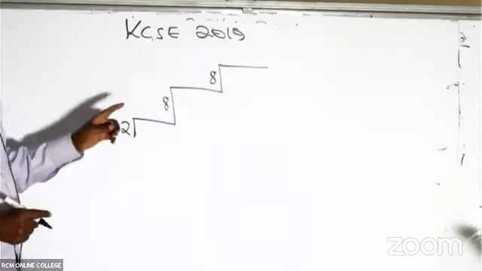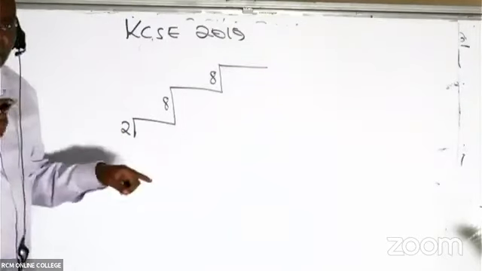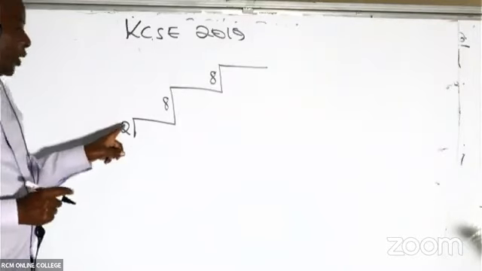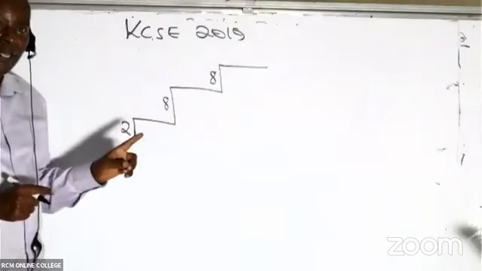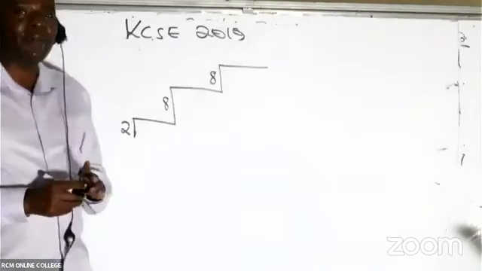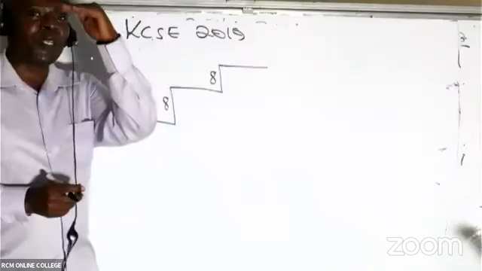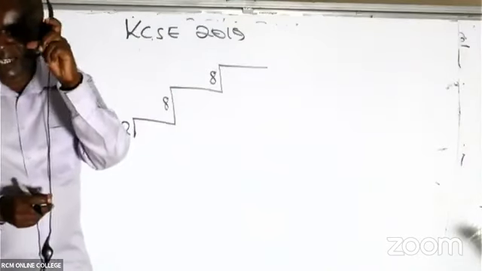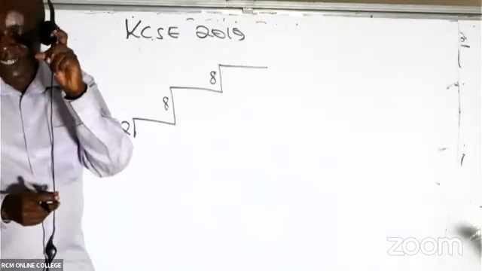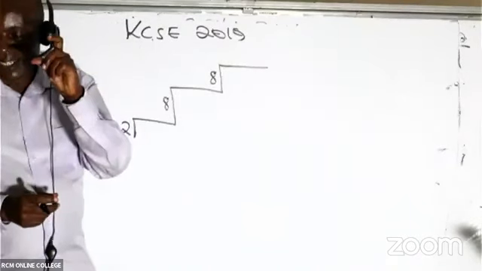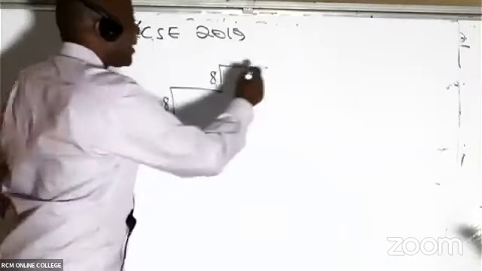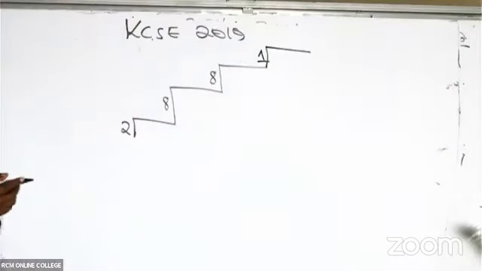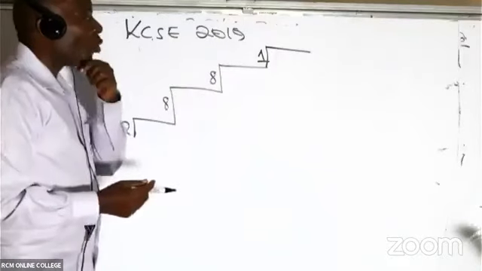So then our work will be to fit 19 into our staircase. When we do this, 2 plus 8 gives me 10 cumulatively. 10 plus 8 gives me what here, somebody? 18. So for us to be able to reach 19, the last staircase will have how many electrons? One. The last staircase will have 1 electron, because you want to account for 19.